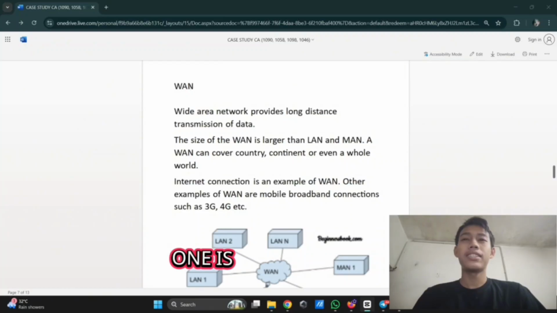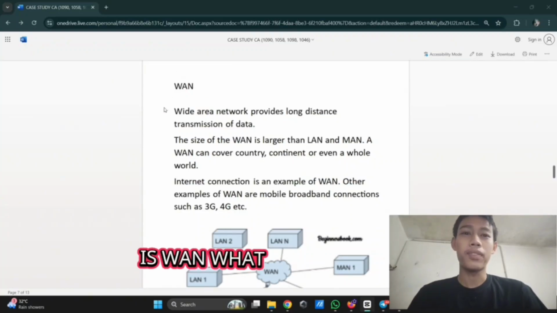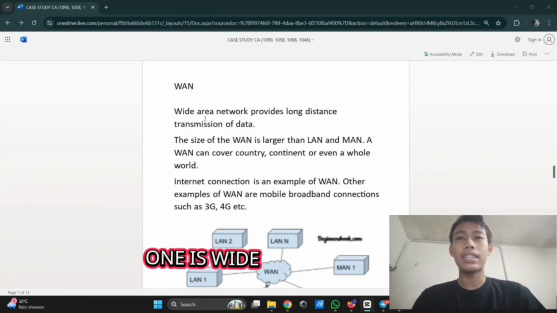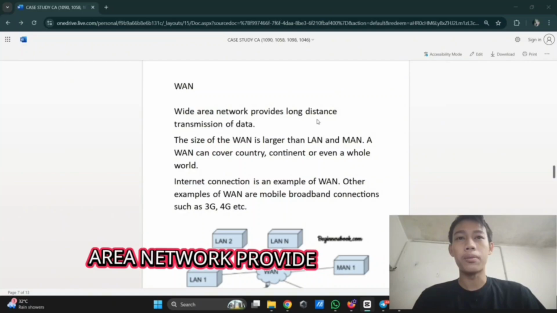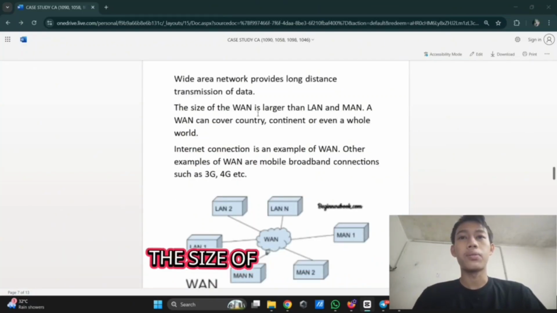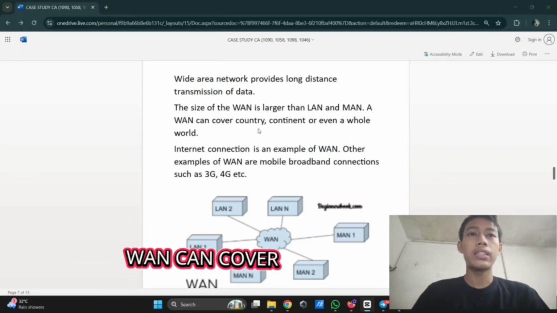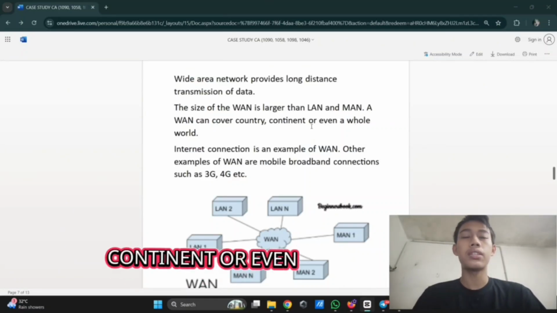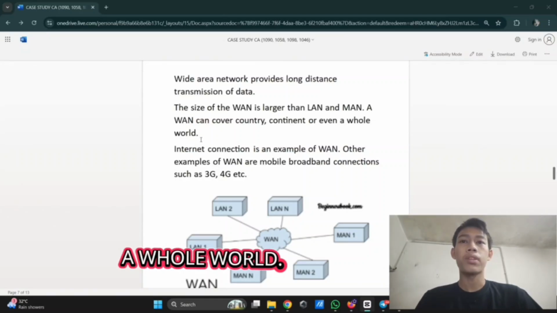For the next one is WAN. What is WAN? WAN is wide area network, which provides long distance transmission of data. The size of the WAN is larger than LAN and MAN. WAN can cover a country, continent, or even the whole world.